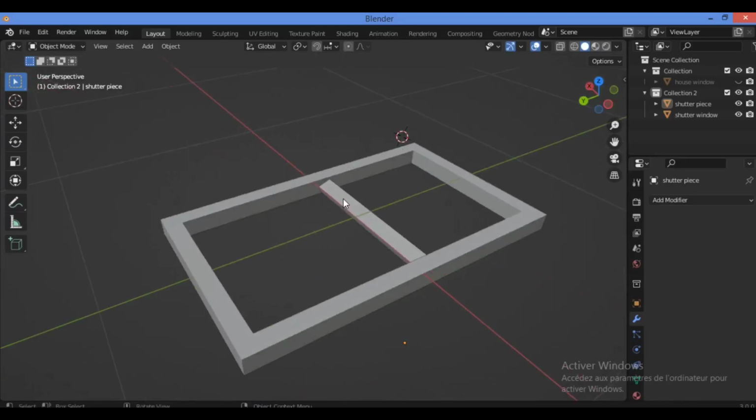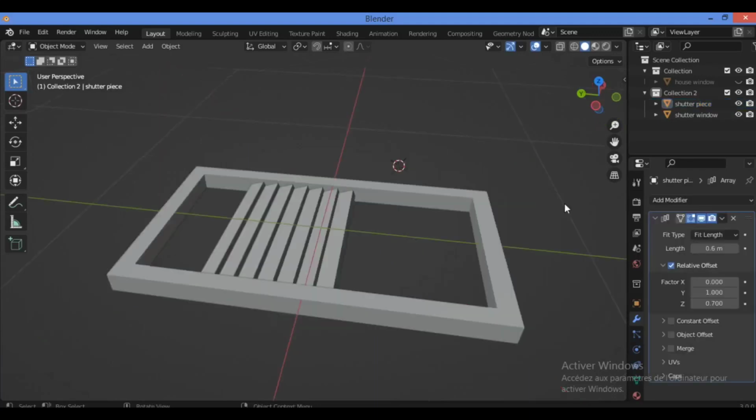It's time to add more spaces for the shutter of the window. So let me show you how to add all the spaces for the shutter of the window as shown here.